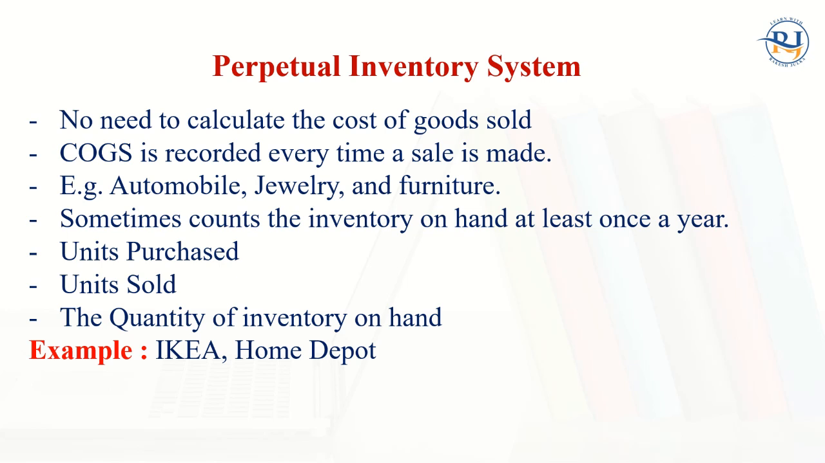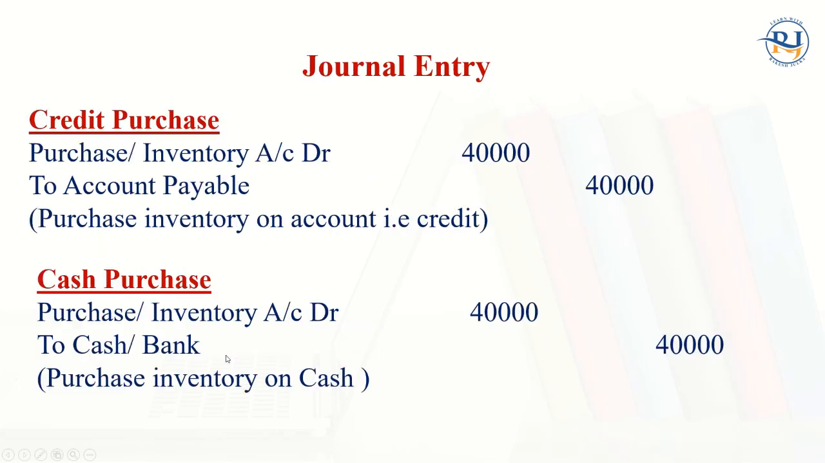Sometimes they count the inventory on hand at least once a year. Sometimes they count, sometimes they don't count, because all the time they have the cost of goods sold updated in the system. How many units were purchased? How many units were sold? Right? The quantity of the inventory in hand, everything is calculated. Like Home Depot and IKEA is one of the examples.